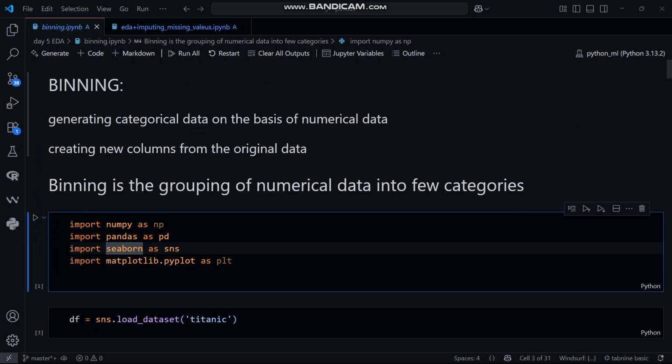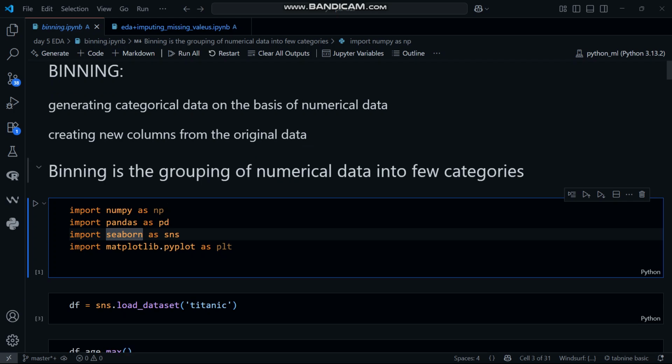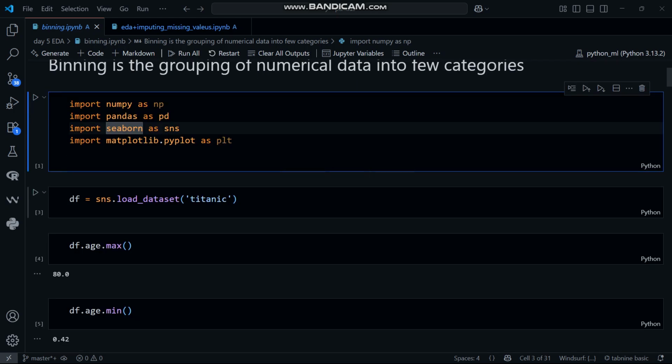So what is written here? Binning: generating categorical data on the basis of numerical data. Okay, creating a new column from the original data. What is this sentence saying? I will tell you later on.